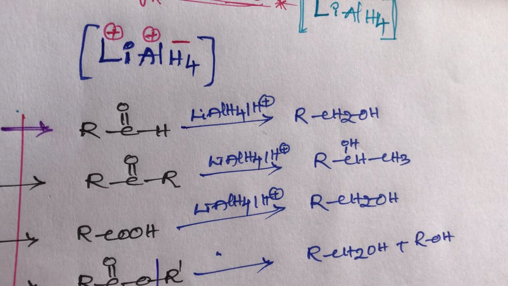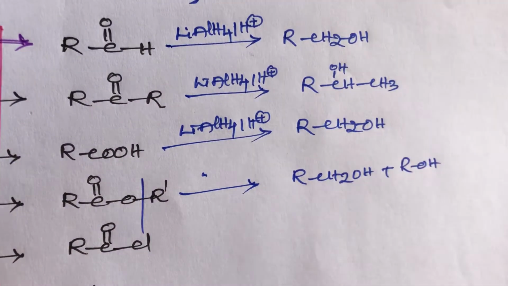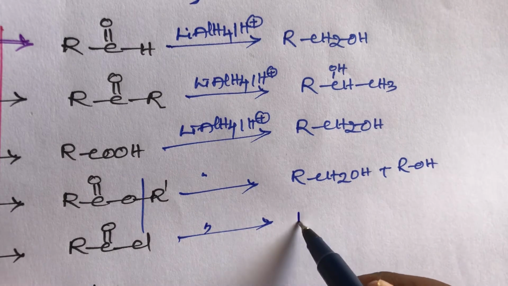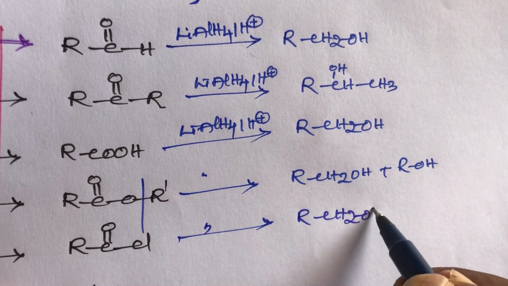So with bond cleavage here, it gives primary alcohols. Acid derivative, that is acid chloride, also reacts with lithium aluminum hydride to give primary alcohols, and acid anhydride also gives primary alcohols.